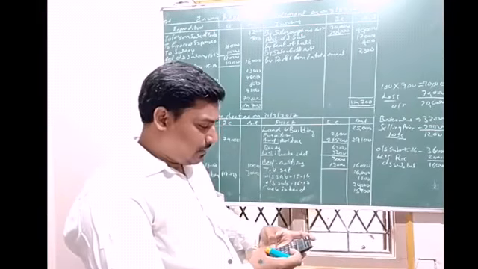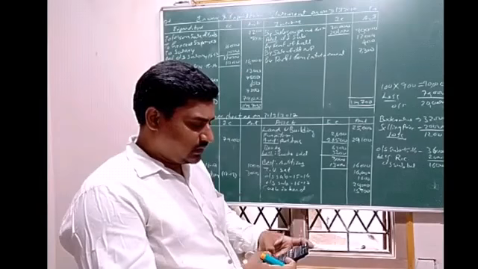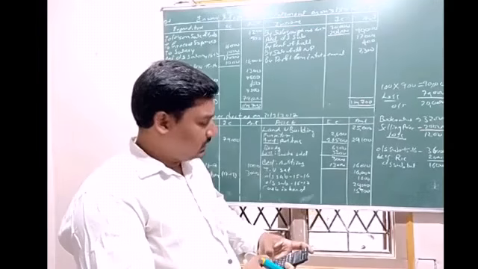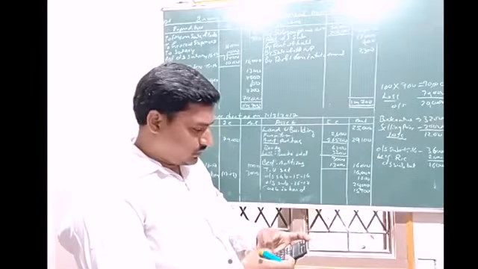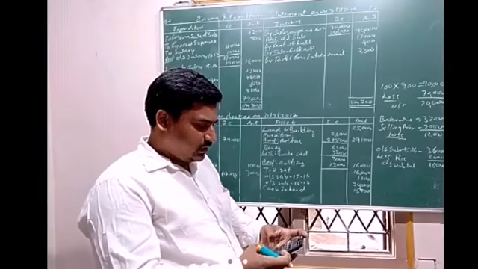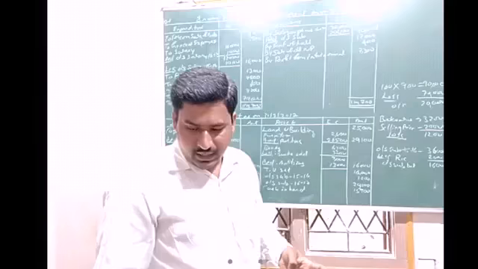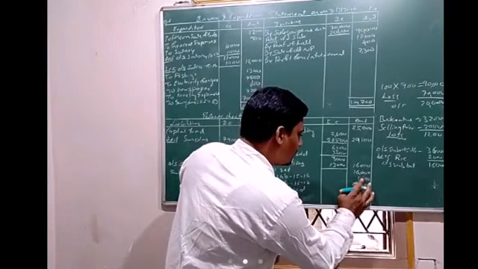25,000 plus 29,100 plus 16,000 plus 16,000 plus 1,000 plus 20,000 plus 15,900. So the total is 1,23,000. So this is 1,600, right?